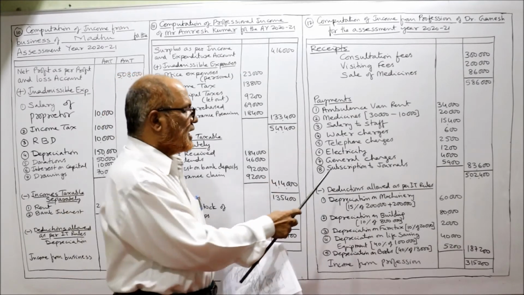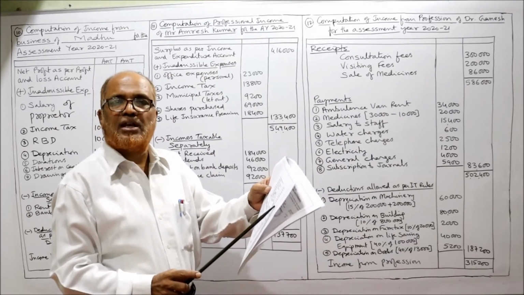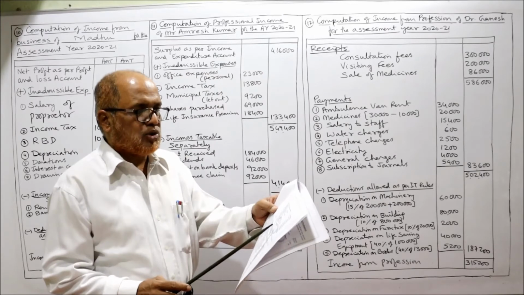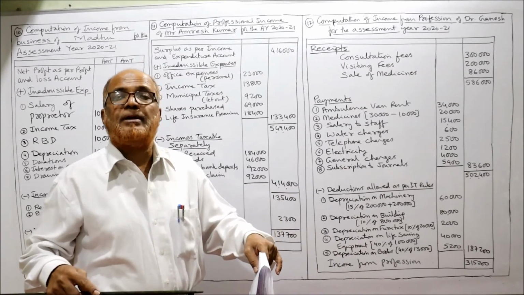General charges 4,000 allowed. Subscription to journals 5,900 allowed. Then purchase of books. Purchase of books is a capital expenditure.